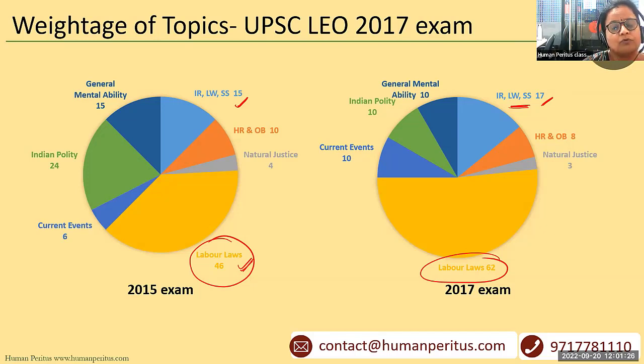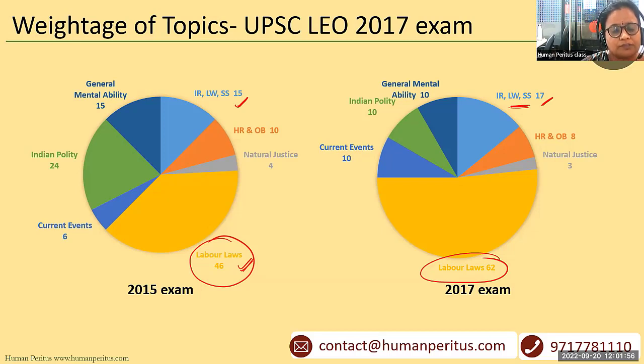What I basically want to tell you is that there is no fixed criteria for how much weightage can be assigned to which topic. It is not that if they are giving you approximately 50% questions on labor laws, then every time in an exam like the labor enforcement exam the questions will be approximately 50%. So there is no fixed criteria.